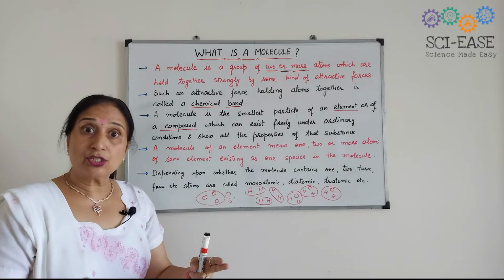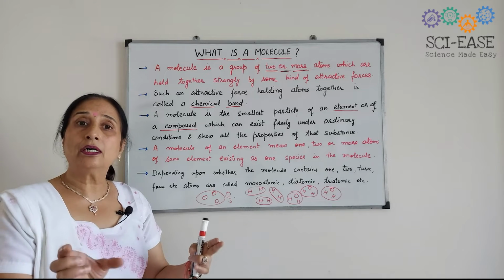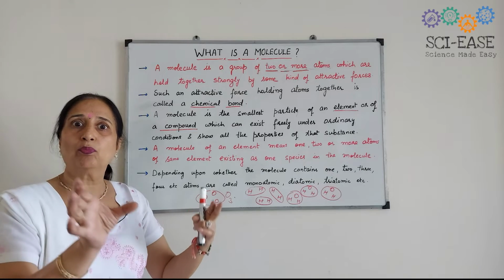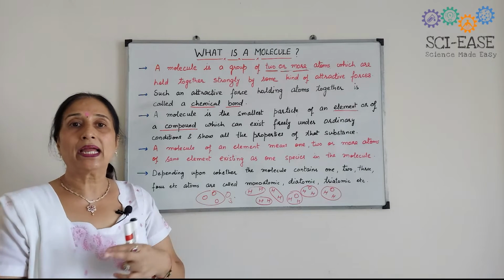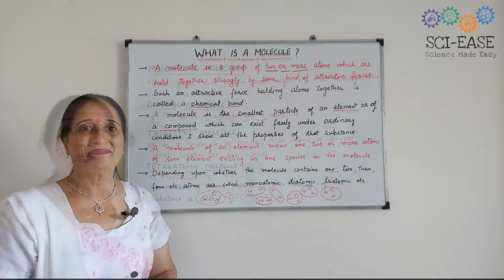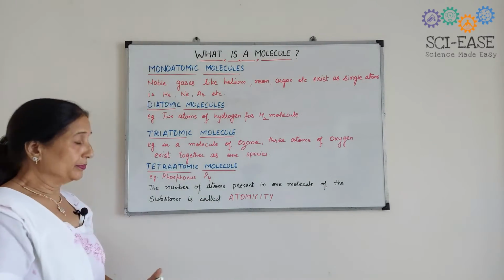So these terms should be clear to all of you, how a molecule exists, and what the examples of monoatomic, diatomic, and tetraatomic molecules are. Now first are the monoatomic molecules.